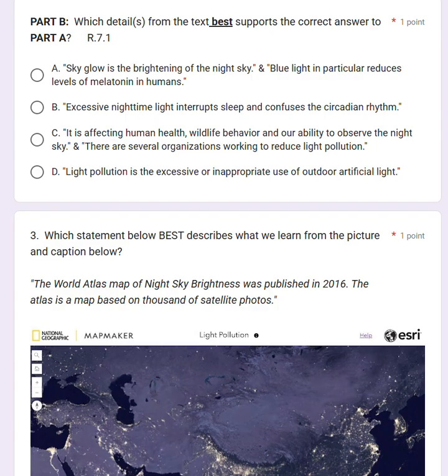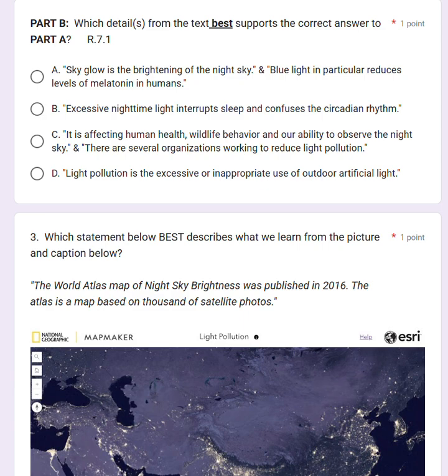B, excessive nighttime light interrupts sleep and confuses the circadian rhythm? C, it is affecting human health, wildlife behavior, and our ability to observe the night sky, and there are several organizations working to reduce the light pollution? Or D, light pollution is the excessive or inappropriate use of outdoor artificial light.